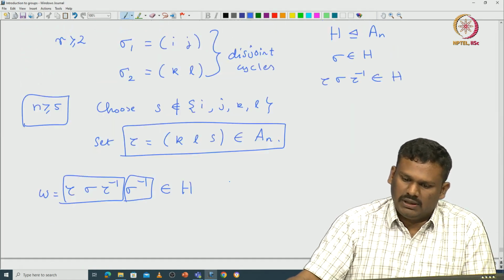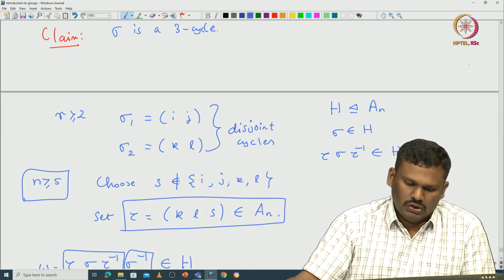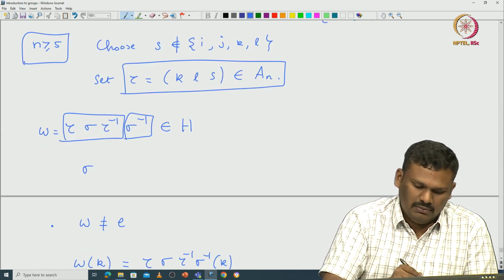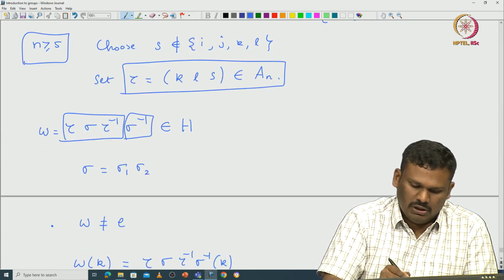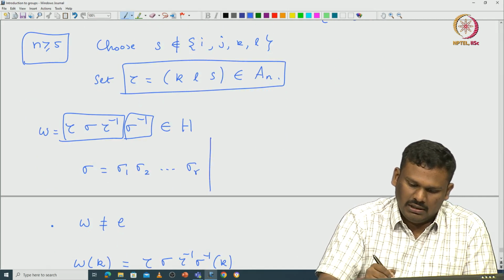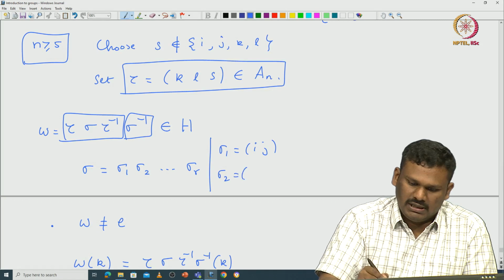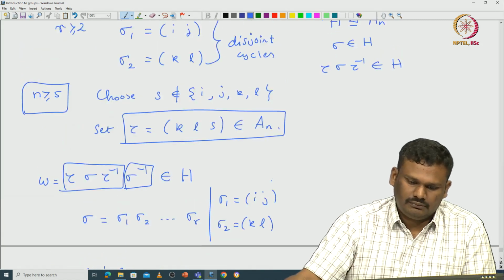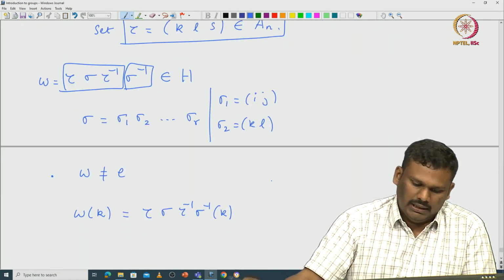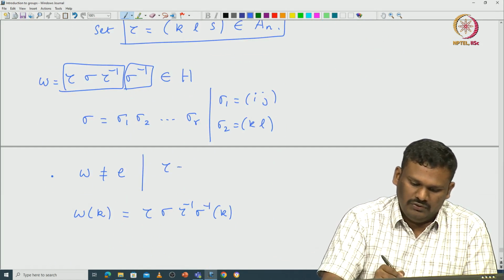Note that sigma is the product sigma_1, sigma_2, etc., sigma_r, where sigma_1 is (i j), sigma_2 is (k l), and you have this tau which is (k l s).